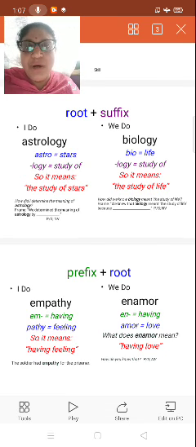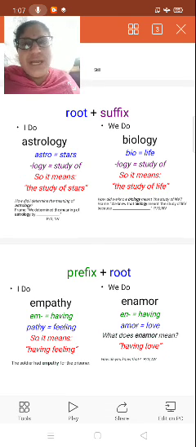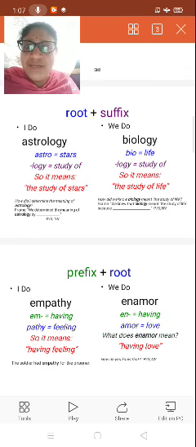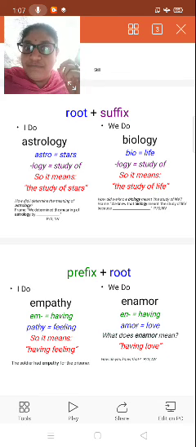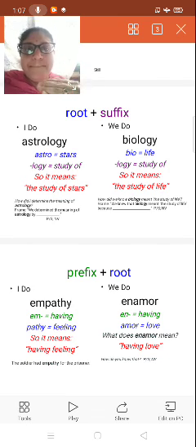Suppose in this example the root is astro. What is astro? I have heard this word for the first time, and I'm not getting the meaning of astro. So you add the suffix: astrology. Yes, I have heard this word somewhere. Astrology means the study of stars. Biology means the study of life, right? So you have to get the meaning. That's why we take the help of suffixes and also prefixes with the root.